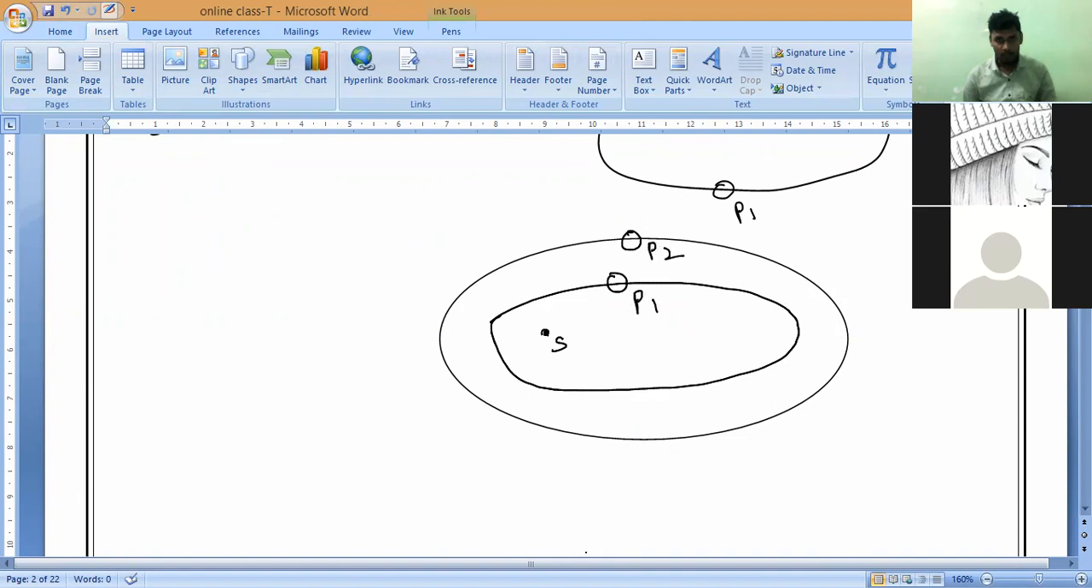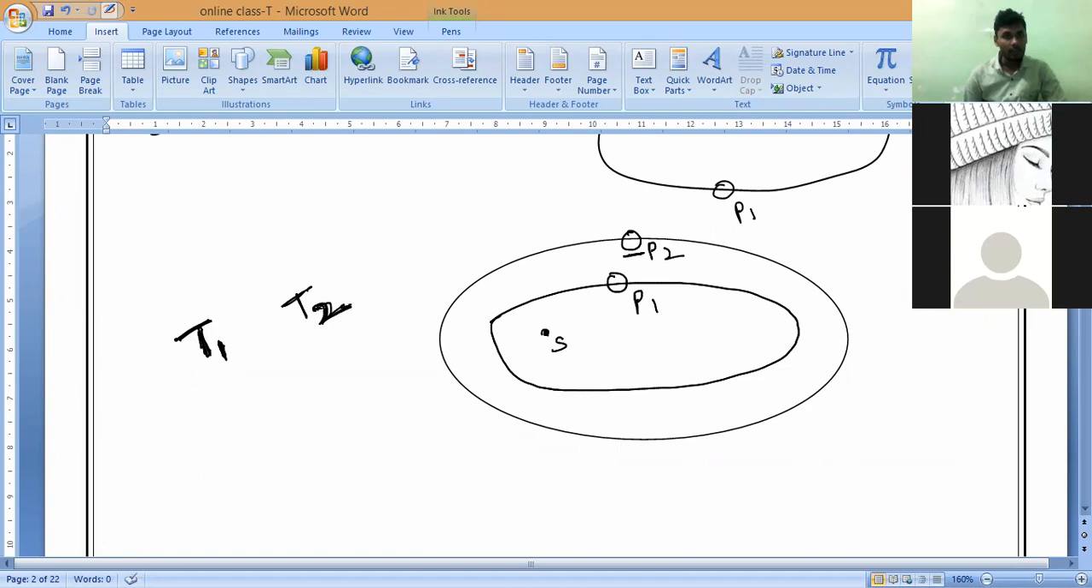Now this is the most important formula to remember. If you consider two planets, P1 and P2, what is the relation between them? If the periods of revolution of the two planets are T1 and T2, the time period of planet 1 is T1, and the time period of planet 2 is T2.